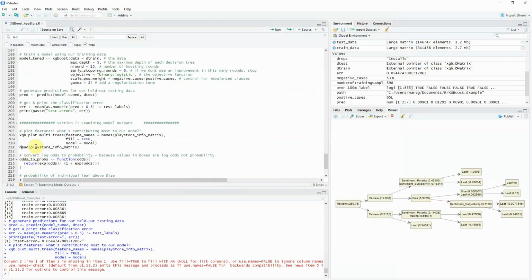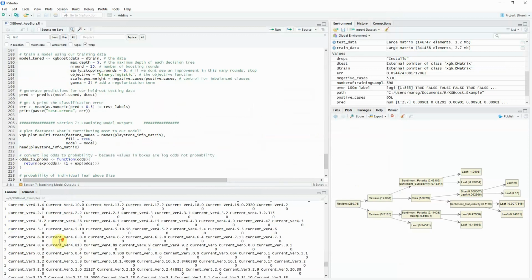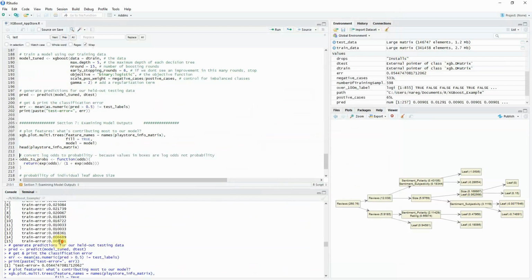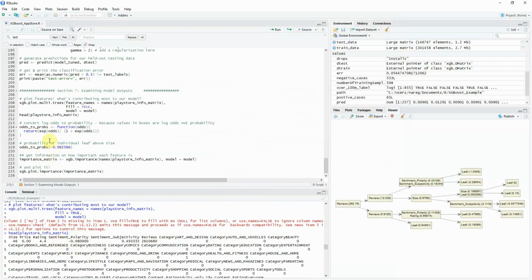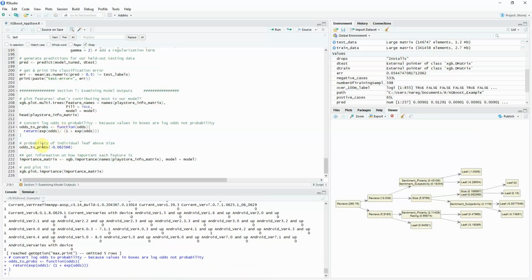So if you want to take a look at the way this looks in terms of a data frame, this is what that data looked like as it was running through all the information in the model. And then this is a function that we wrote to convert log odds to probabilities, so it's a little bit easier to see. We wanted to see the size leaf, which is this value right here, 597,896. So we want to calculate what the probability is for this leaf.